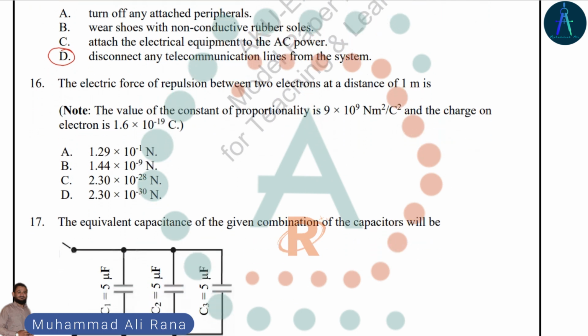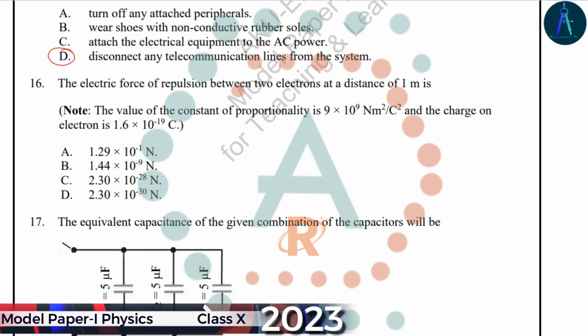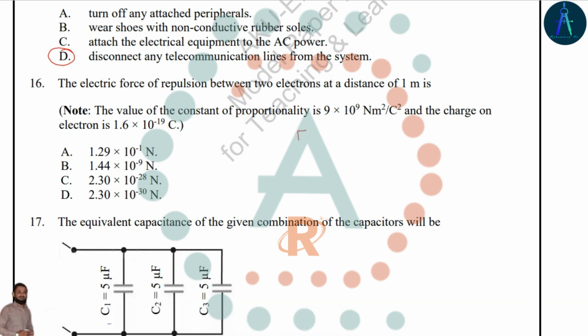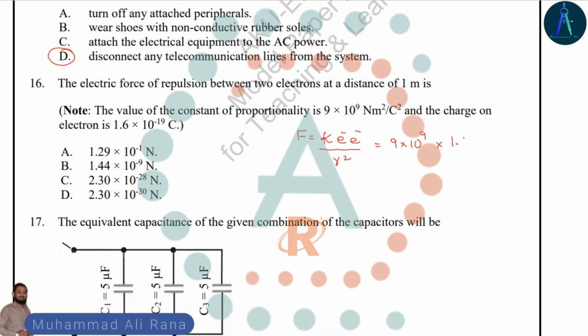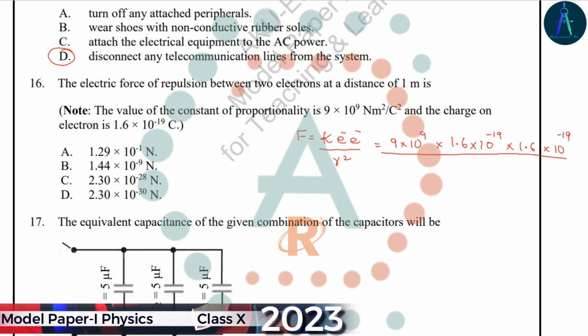The electric force of repulsion between two electrons is 1 meter apart, and we have to find the force. So force will be equal to K, that is the Coulomb's constant, times the charges on both electrons, divided by R square. The value of K is 9 multiplied by 10 raised to the power 9, and the 2 electrons have charge 1.6 times 10 raised to the power minus 19 each. And this will be divided by the radius square, that is 1.